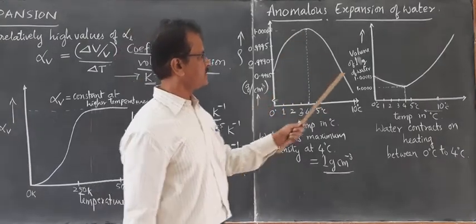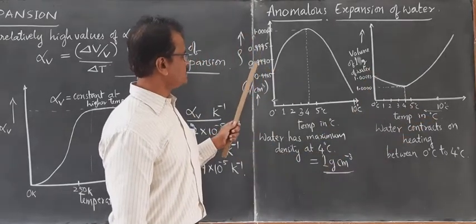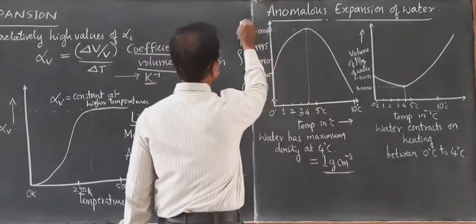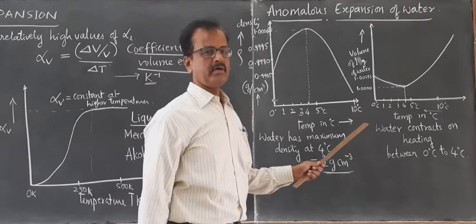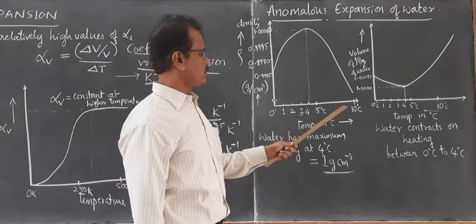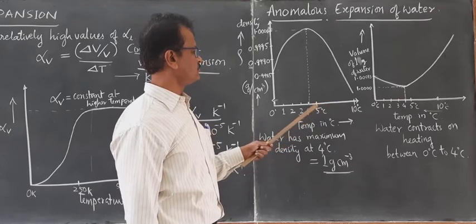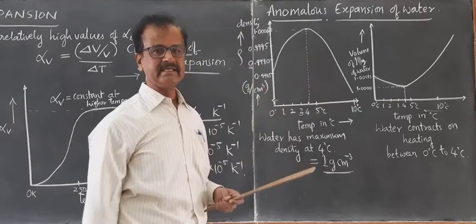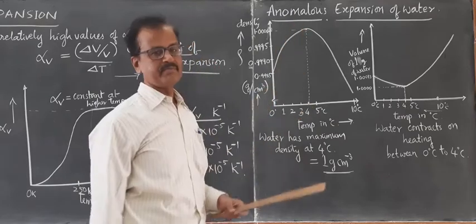So these are the graphs. One is the graph of volume versus temperature in degrees Celsius. Another is the graph of density versus temperature in degrees Celsius. This is the density of water along the y-axis, and this along the x-axis is temperature in degrees Celsius. As you go on cooling from 10 degrees Celsius to 8, 7, 6, 5, the density is increasing. It's quite obvious. But at 4 degrees Celsius, the density becomes maximum.